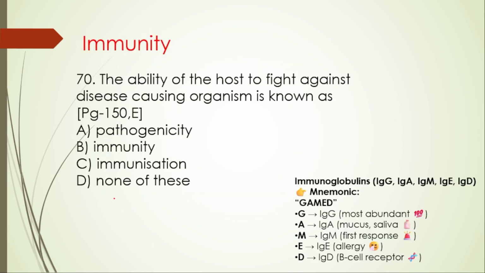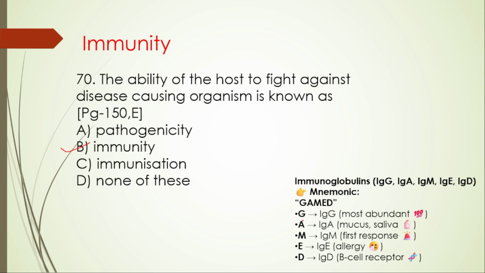70th one, questions from immunity. The ability of the host to fight against the disease causing organism is known as immunity. So here is the mnemonic to keep in mind about the immunoglobulins.